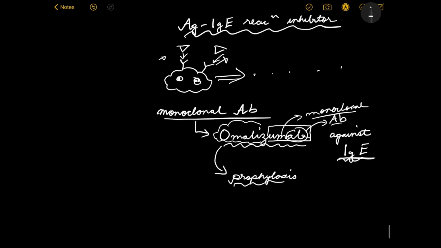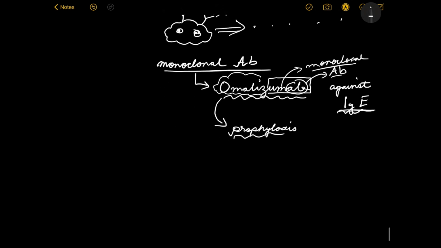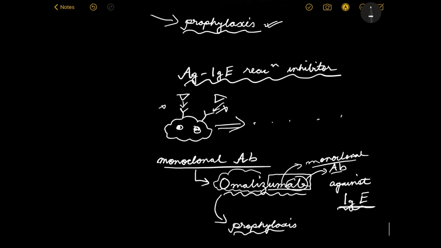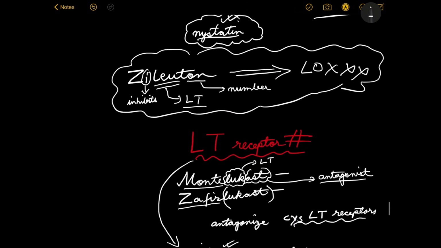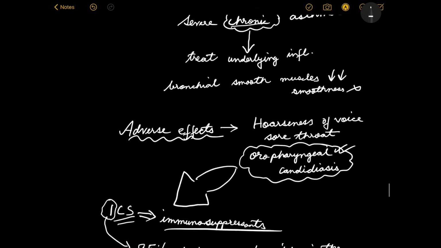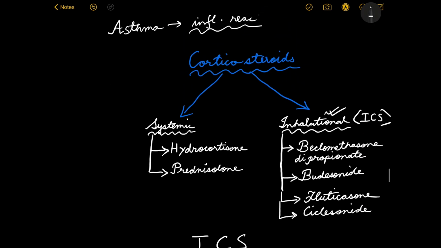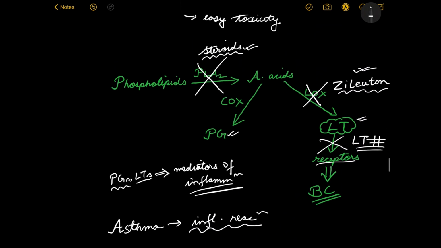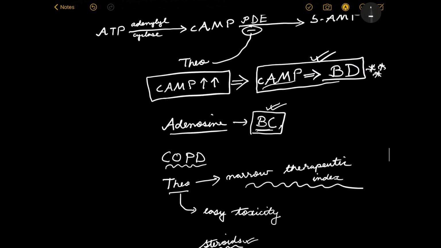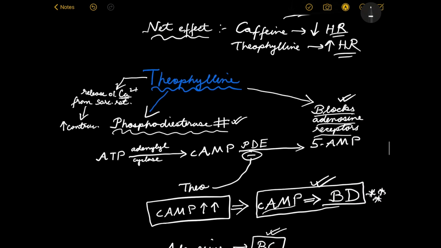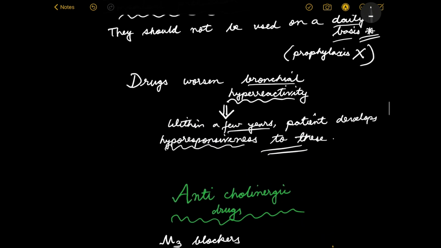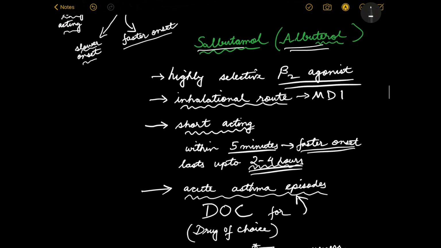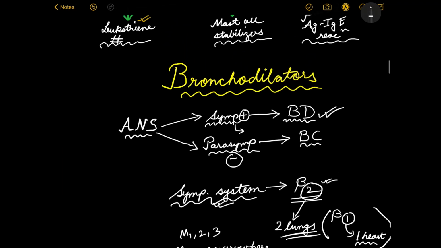So that is more or less the treatment plan for bronchial asthma. We talked about everything that there was to talk about as far as asthma treatment goes, the pharmacology aspect obviously, and I think we don't have anything left.